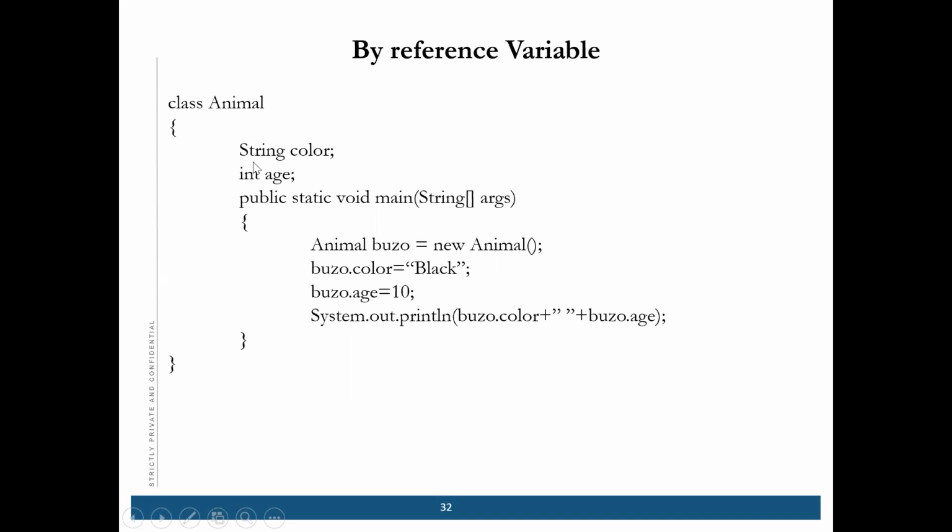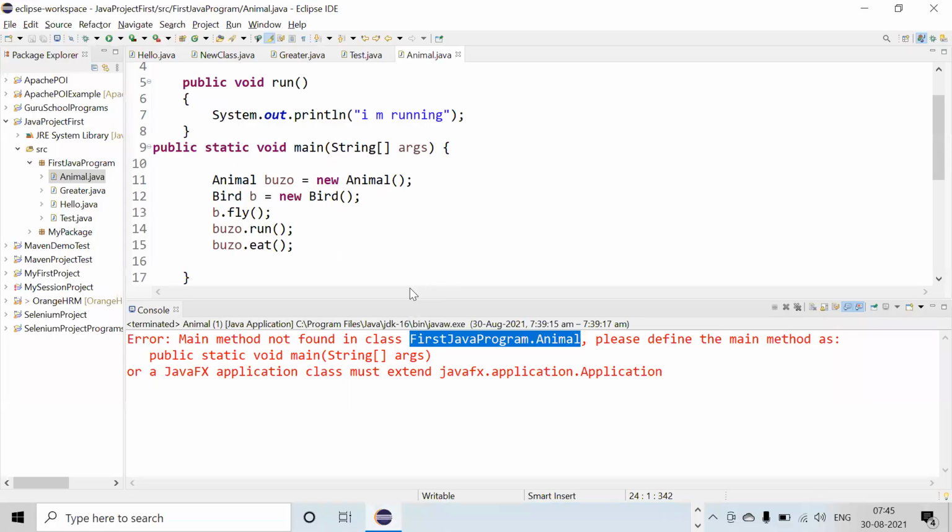So when we want to call these instance variables with the help of a reference, what you can do is, with the help of the object, you can call the variables also and give the variable a value. See, inside the main method, there is no color and no age available. But with the help of the object, you can call it. I will tell you in Eclipse also how you can do that.